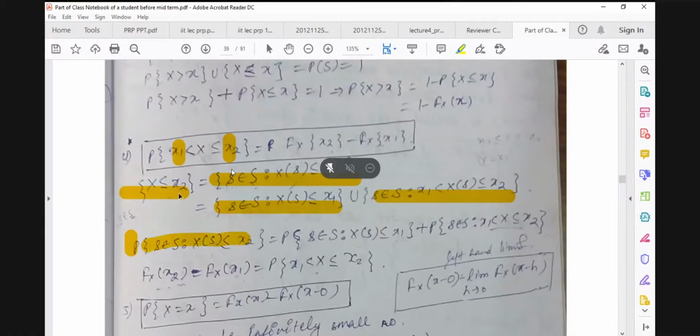Here this one is written in explicit form, but if you write it this way, it is also okay.